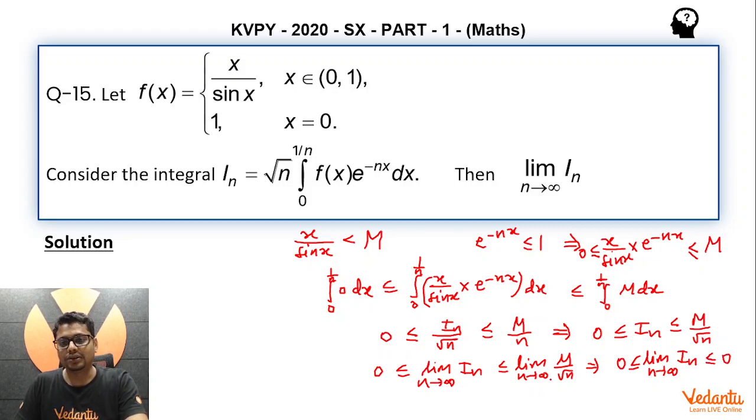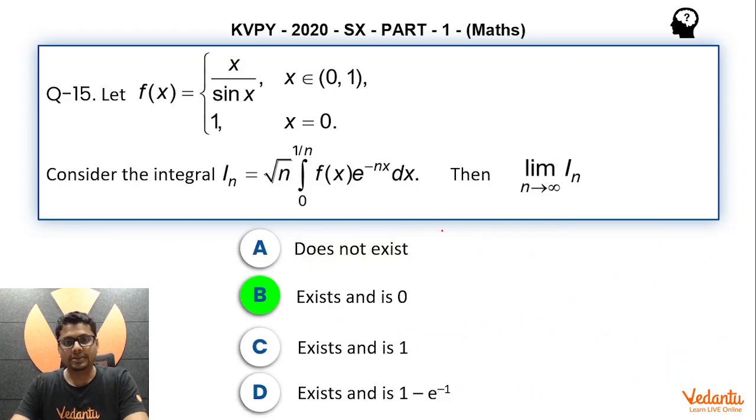Because as n tends to infinity, the denominator tends to infinity, while the numerator is some fixed constant value, which I justified in the beginning of this explanation, since x by sin x is always less than some fixed positive constant capital M. So the limit is greater than or equal to 0 and less than or equal to 0. That means it is equal to 0. That means this value tends to 0 as n tends to infinity, and the limit exists and is equal to 0.